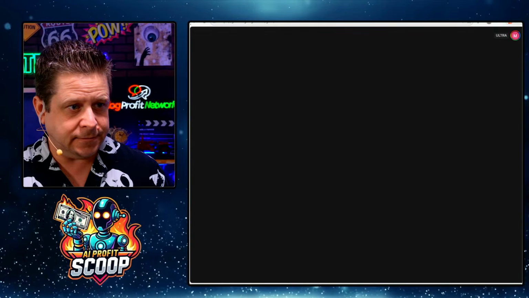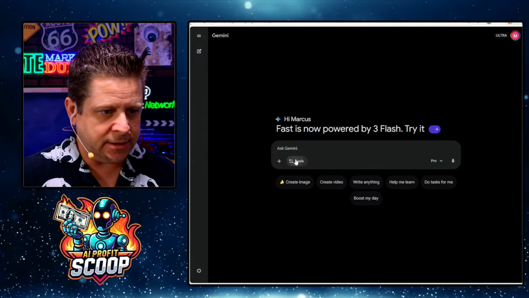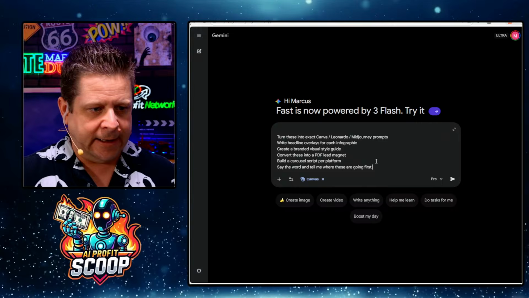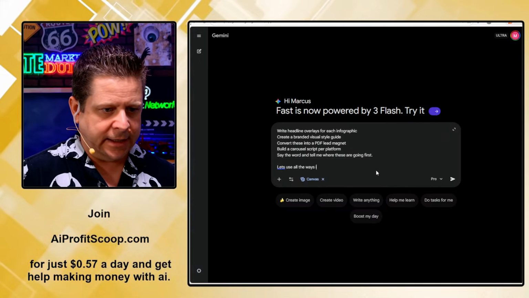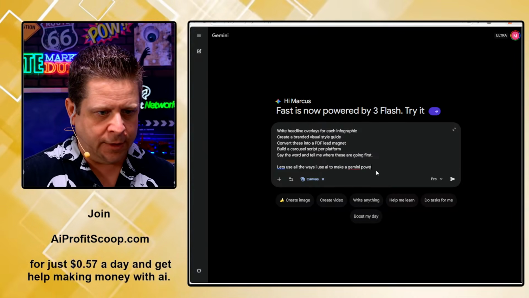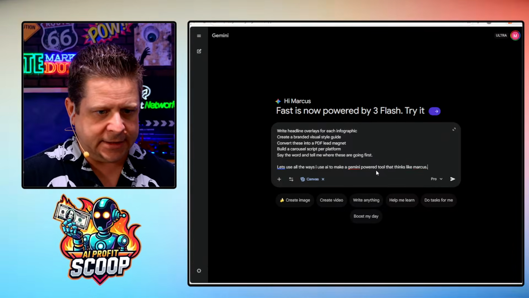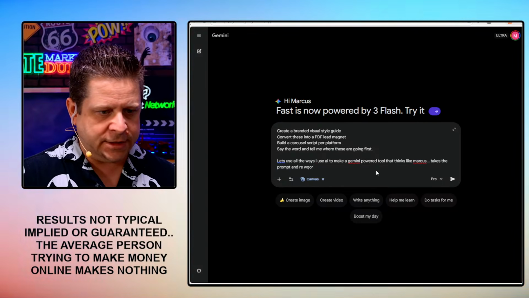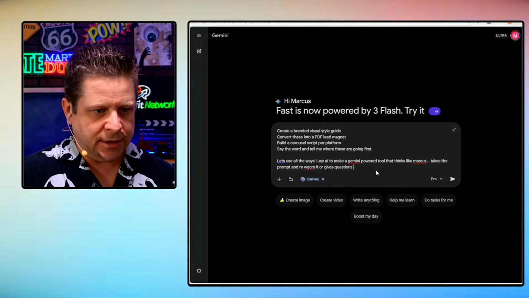Gemini, right, like that. And I'll go in here and we'll do a new chat. We'll go into Canvas. And what I would do is I'd say, let's use all the ways I use AI to make a Gemini-powered tool that thinks like Marcus, takes the prompt and rewords it or gives questions and directions.